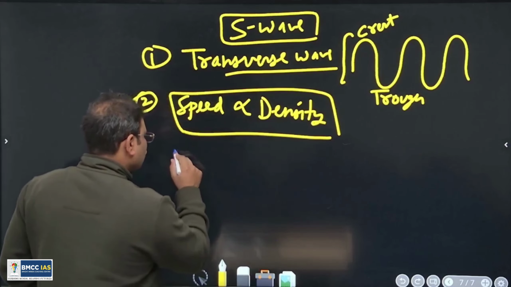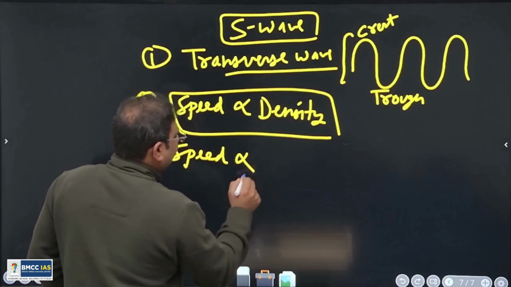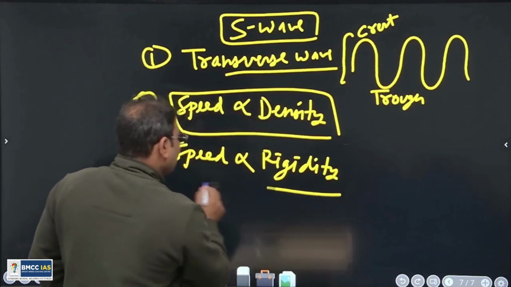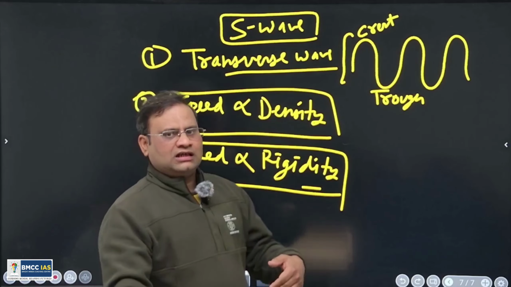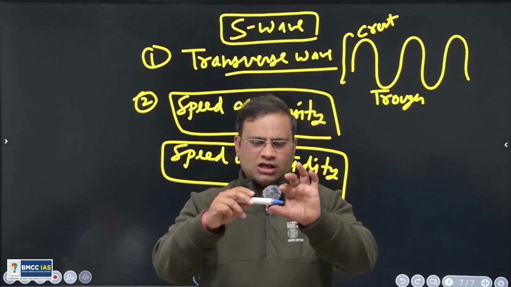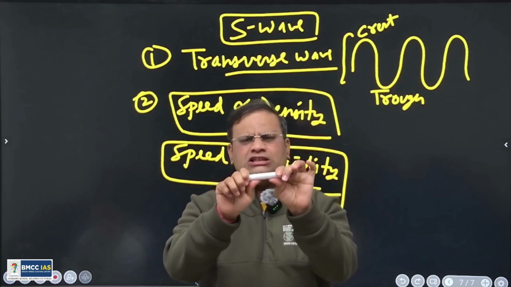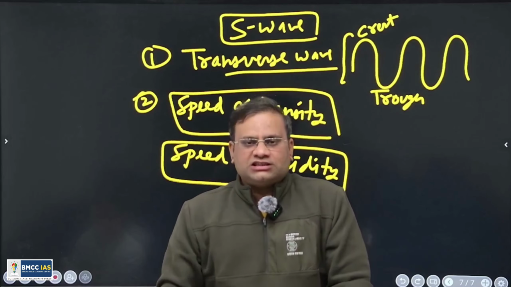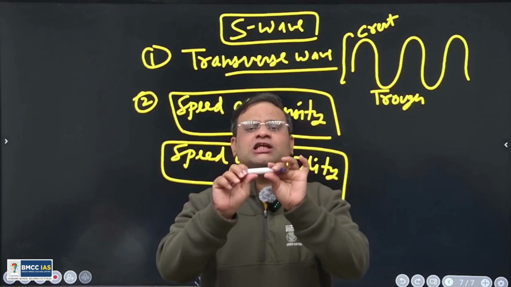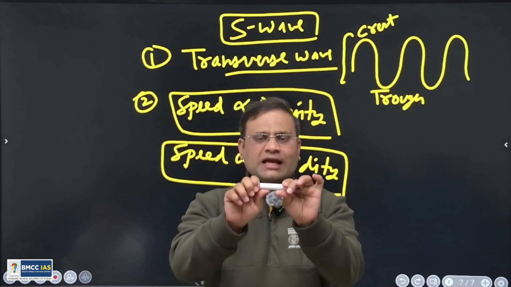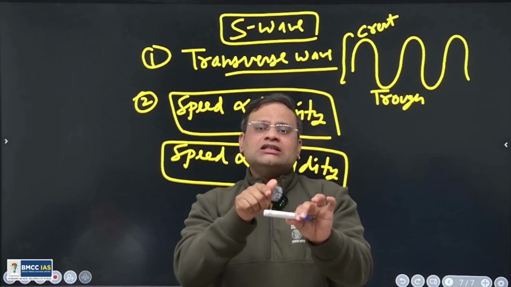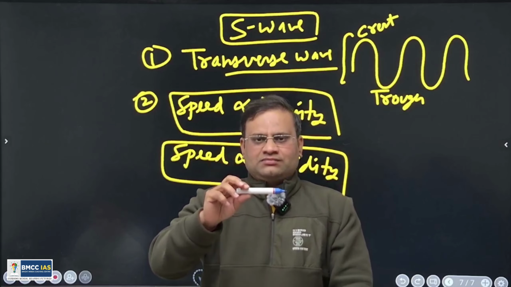Okay. How? So speed of S wave is directly proportional to rigidity. Now we have to understand what is rigidity. In Hindi it is called as kathorata. Like this pen. If I am applying a force on it, it is not changing its shape. This property is called as rigidity. Property to resist change in the shape when force is applied. So I am applying a force, but this pen is not changing its shape easily. This property is rigidity of this pen, right?